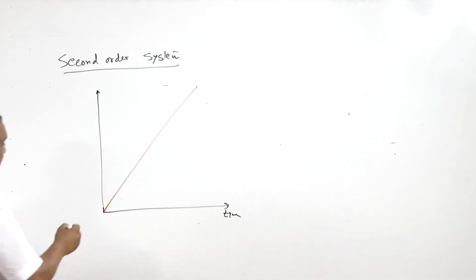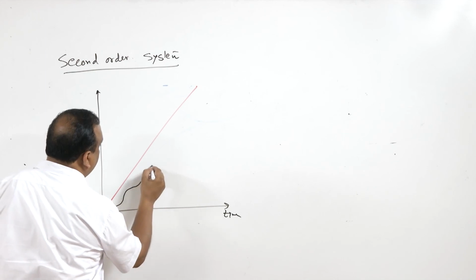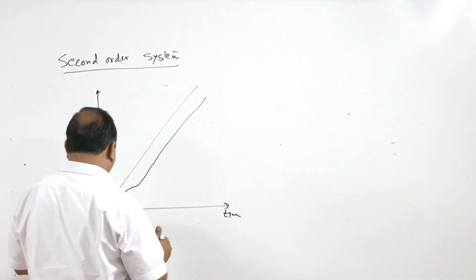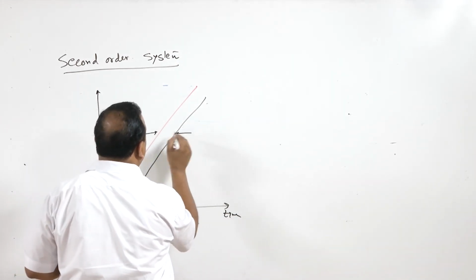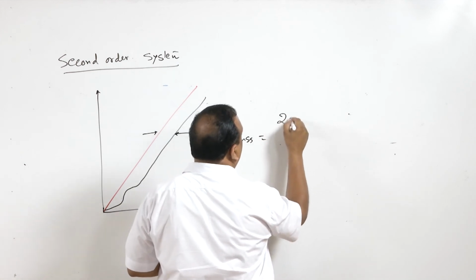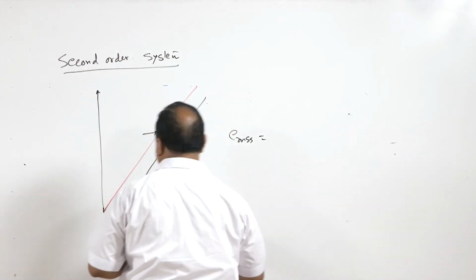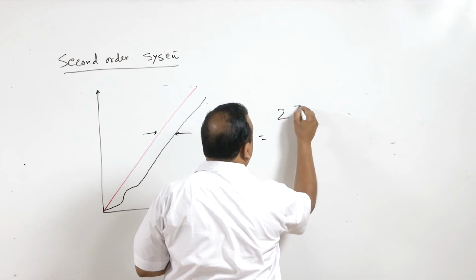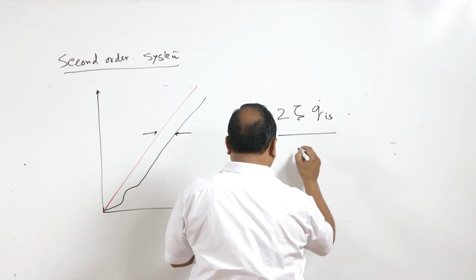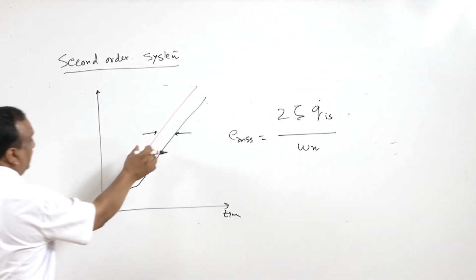Initially, there is going to be some error, but after a certain time interval, there is going to be a steady state, and there is going to be a steady state error, and this steady state error, as I mentioned earlier, it is 2 zeta Q_i dot, the input rate, divided by omega n.